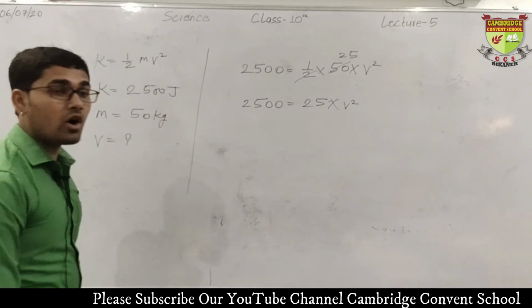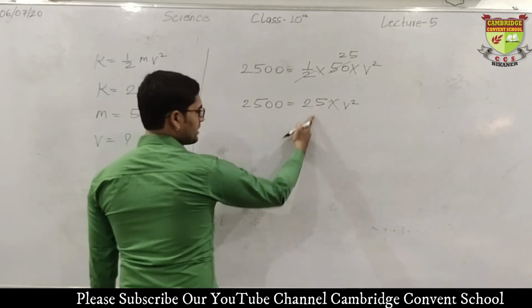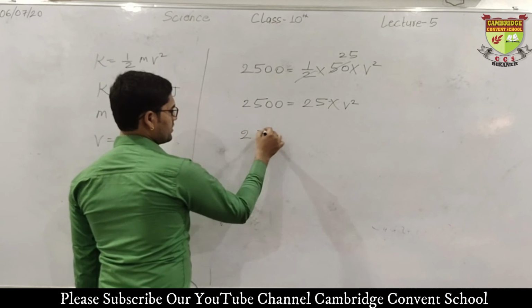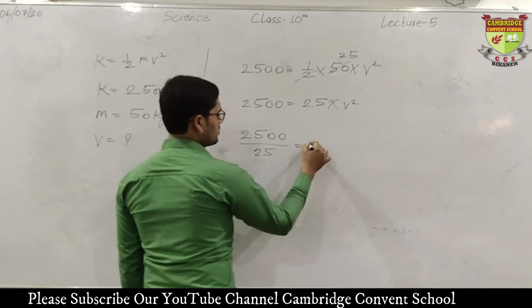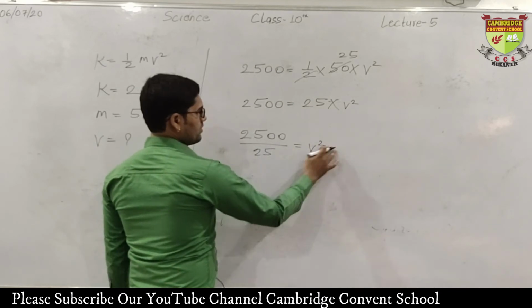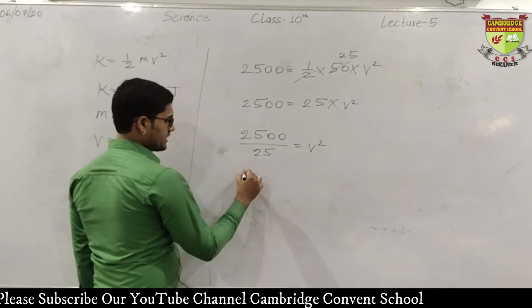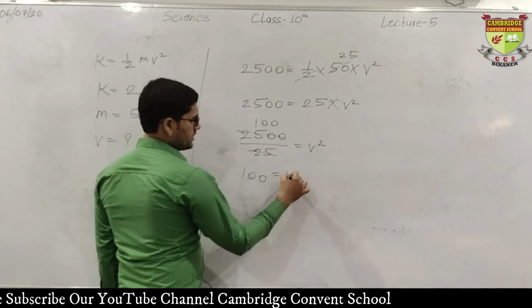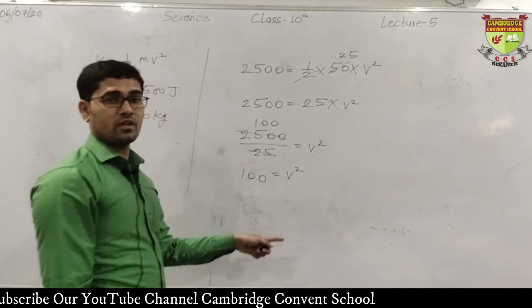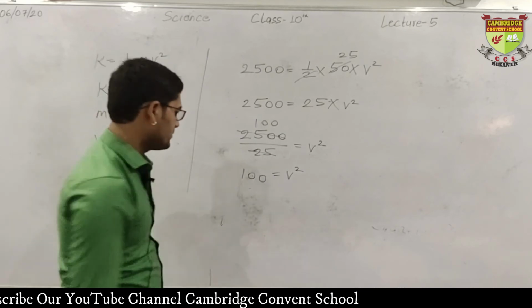Clear? Now what? It is in multiply, so it will come into divide. 2500 upon 25 is equal to v square. When it is solved, we shall get 100. That is v square, but we are supposed to calculate v.